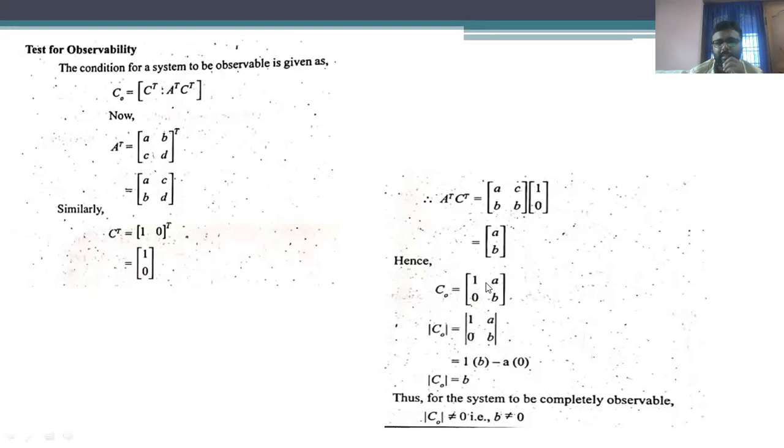A complement C complement is [a b] and C complement is the column matrix [1; 0]. Substituting these, we get the observability matrix [1 a; 0 b]. The determinant of this matrix is b, so b is not equal to 0 based on the observability condition.